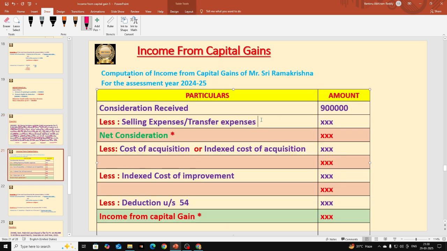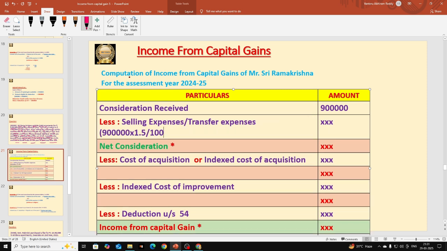So this percentage we have to calculate on consideration received. So what is the consideration received here? 9 lakhs. We should calculate like this, students: 9 lakhs into 1.5 divided by 100. So this is how we are going to calculate it, students.